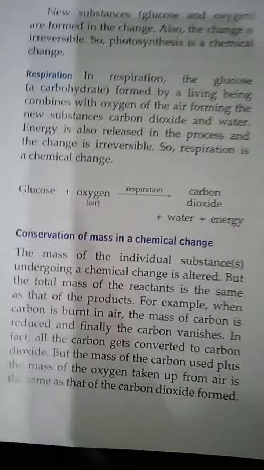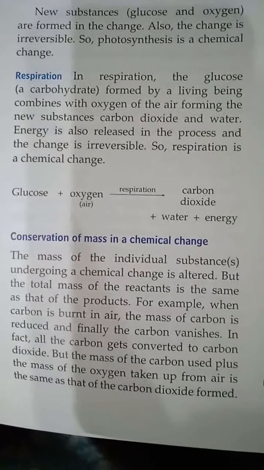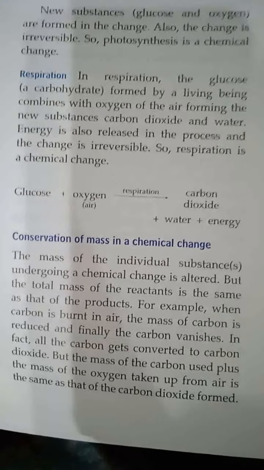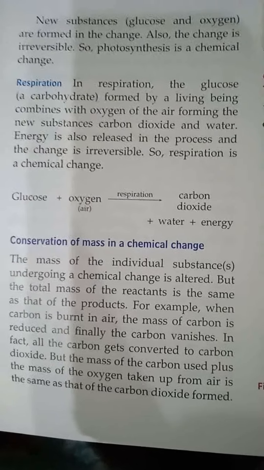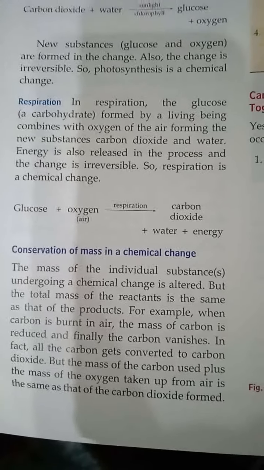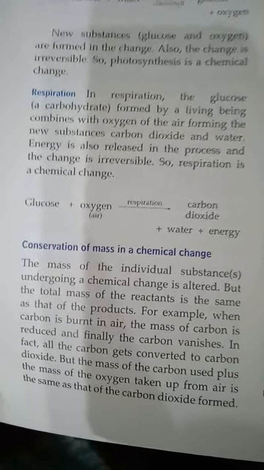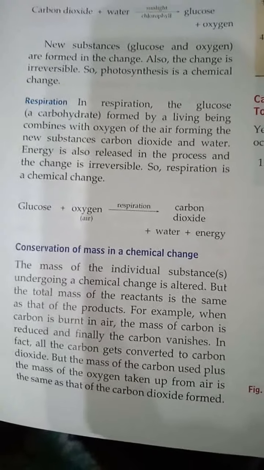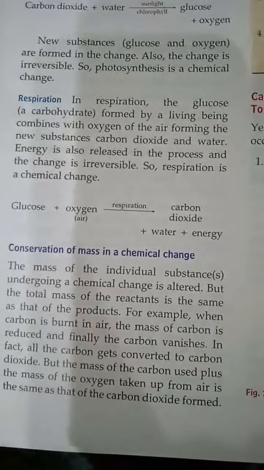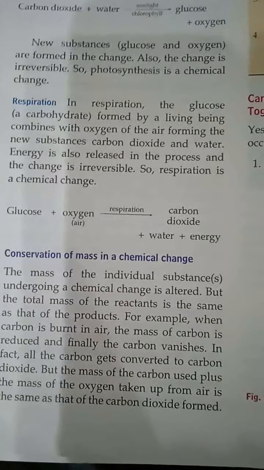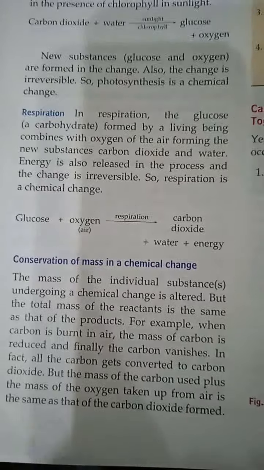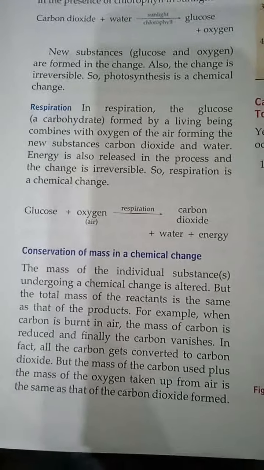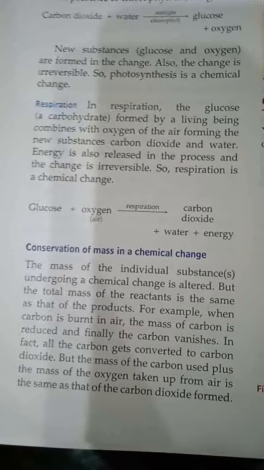Now, after discussing the chemical changes and the physical changes, let's come to our next topic, that is conservation of mass in a chemical change. There is a law: there is conservation of mass when a chemical change is taking place. The mass of the individual substances undergoing a chemical change is altered, but the total mass of the reactants is always the same as that of the products. The mass of the individual substances will change, but the total mass of the reactants will always be the same as the total mass of the products.